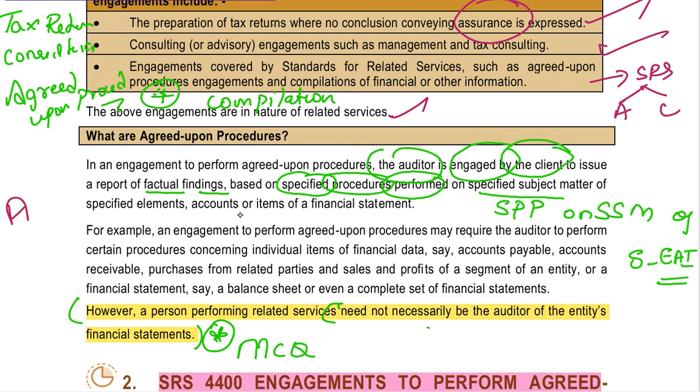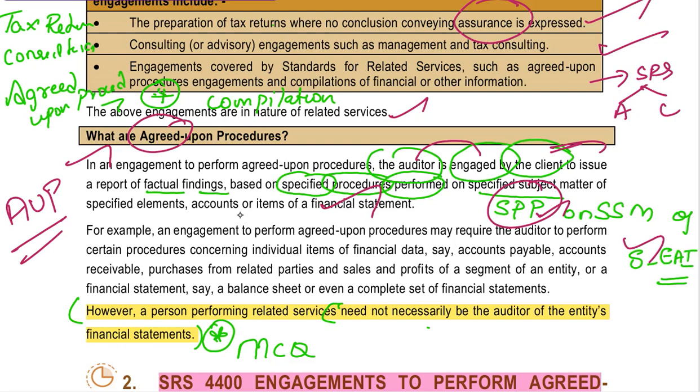Now we are going to see what agreed upon procedures are. The name itself says that we are going to agree on something, right? The auditor is engaged by whom? By the client. The auditor is engaged by the client to perform specified procedures on a specified subject matter, about the specified elements, accounts or items of the financial statements. So everything will be specified by the client itself, right?